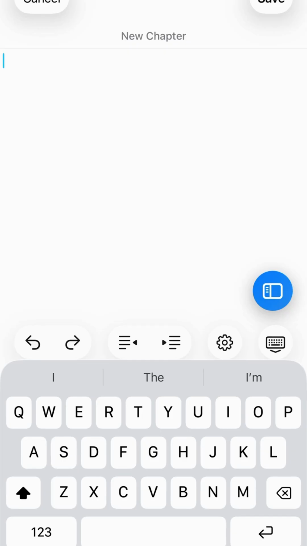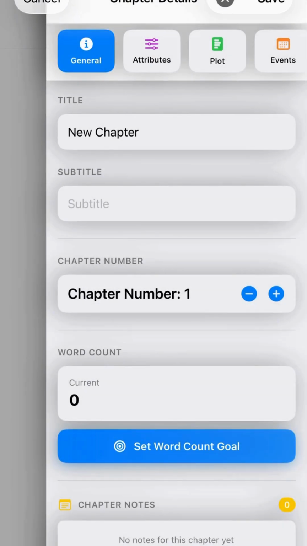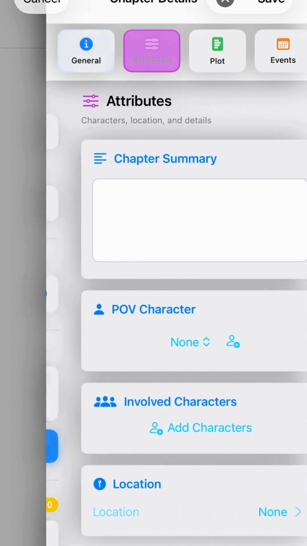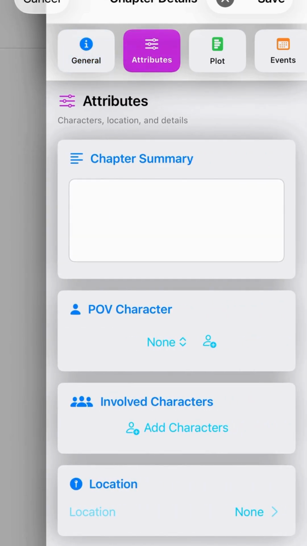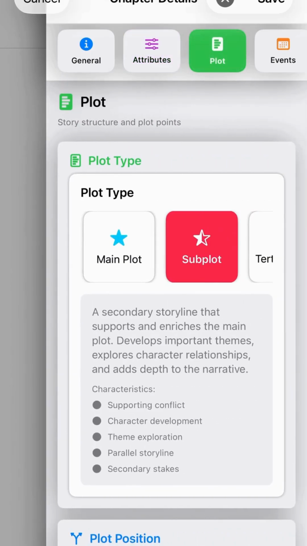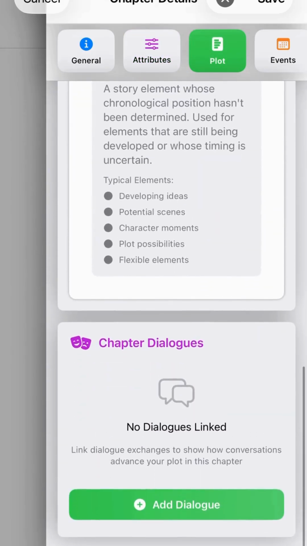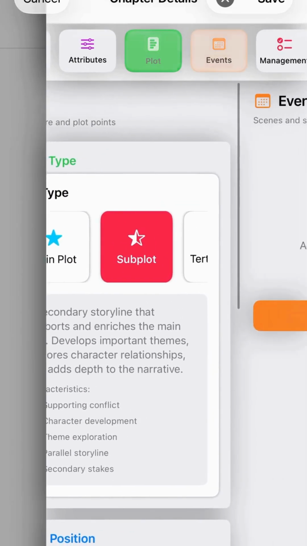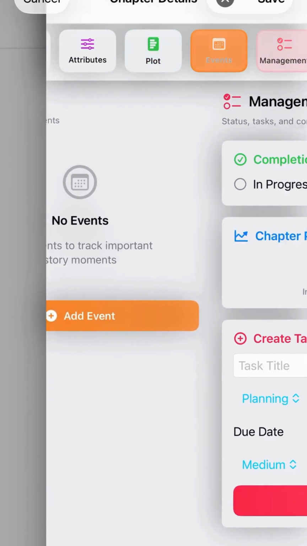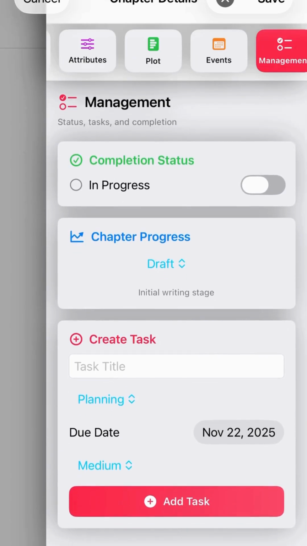The side panel has 5 tabs: General, Title, Number, Word Count; Attributes, POV, Involved Characters, Location; Plot, Category, Position, Dialogues; Events, Scenes in the chapter; and Management, Status, Tasks. You can manage everything from here while you write. You don't need to fill everything in immediately. Start writing and add details as you go. We'll cover the chapter editor in detail in another video, but this gets you started.